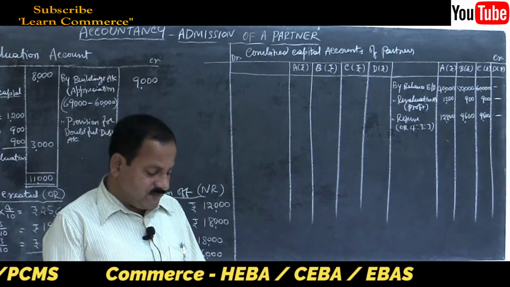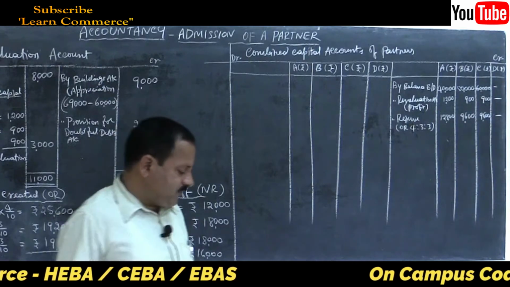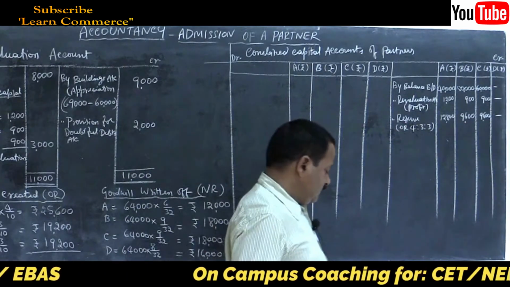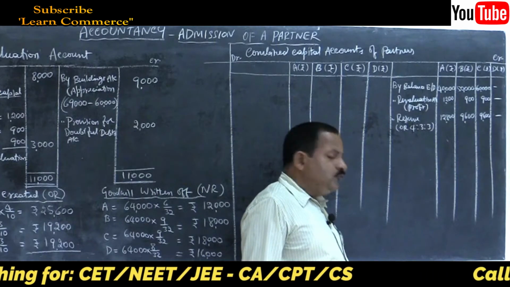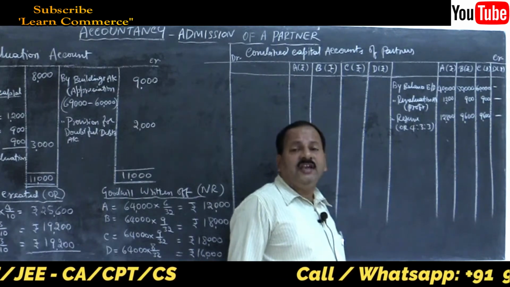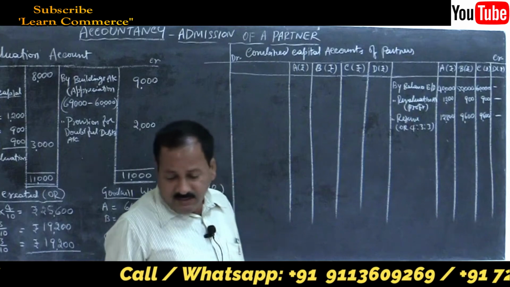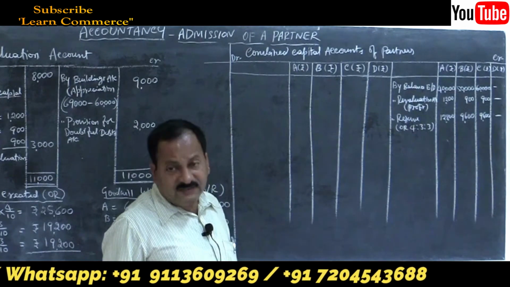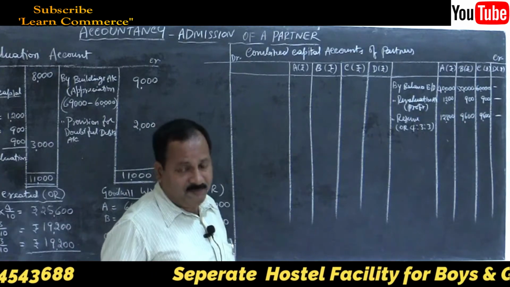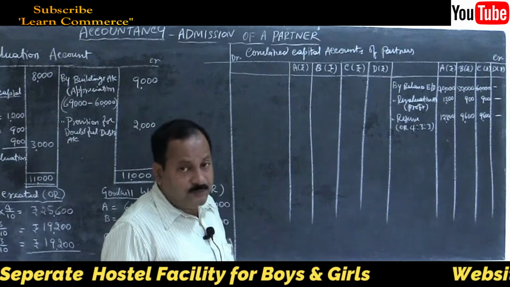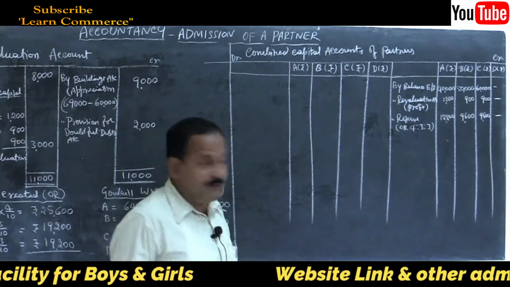Then comes bank account. That is, the new partner brings in cash towards capital. Not cash, he brings in capital in the form of a check, maybe through bank. So cash at bank is there, so we cannot pass any cash entry.